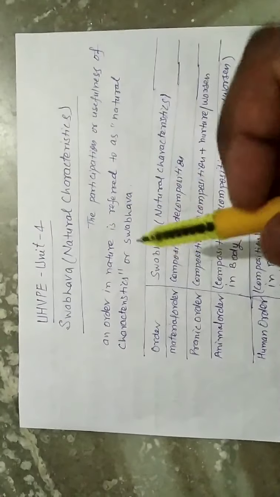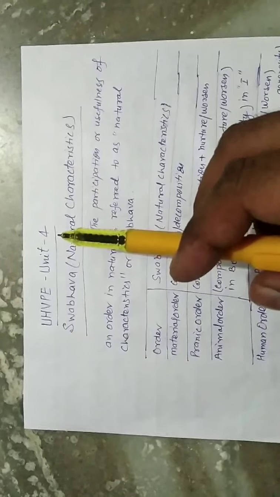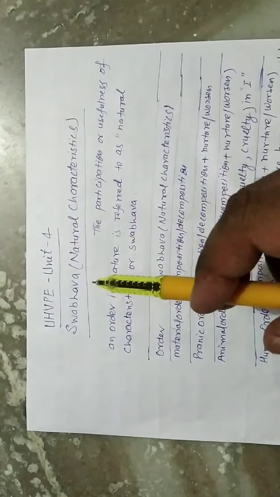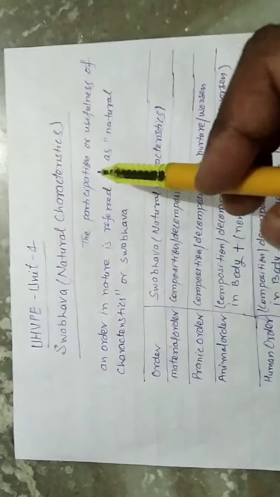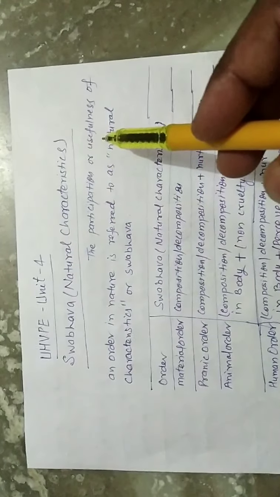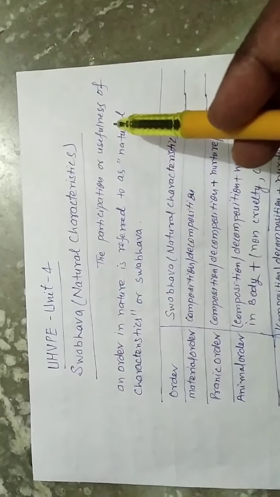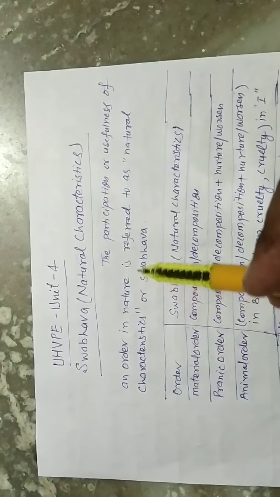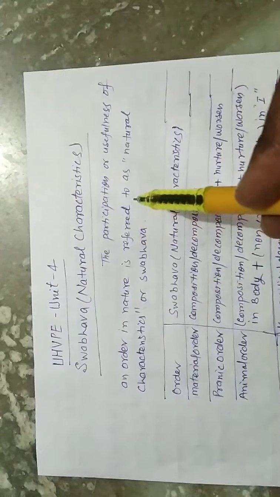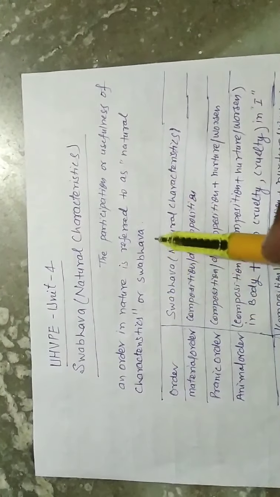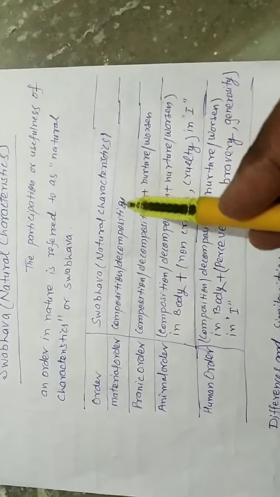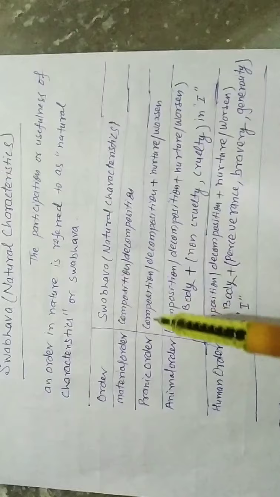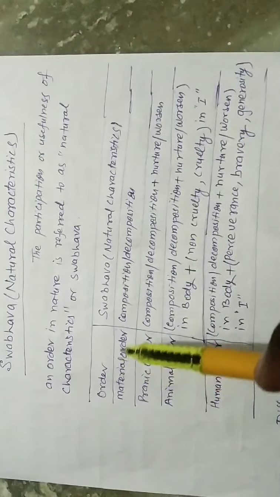Dear students, in unit number 4, today's topic is Swabhav or natural characteristics. The participation or usefulness of an order in the nature is referred to as natural characteristic or Swabhav. So, the natural characteristics or Swabhav in the different four orders of the nature can be charted as follows: order, material